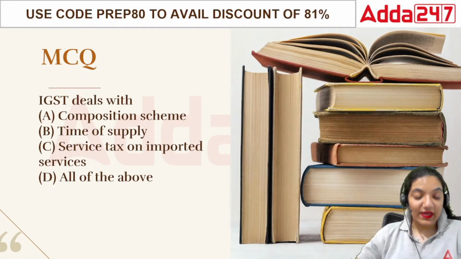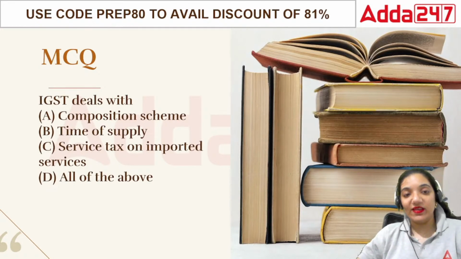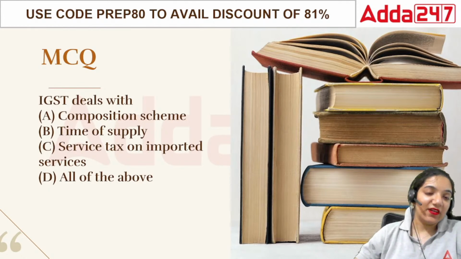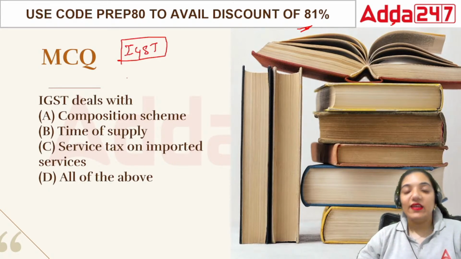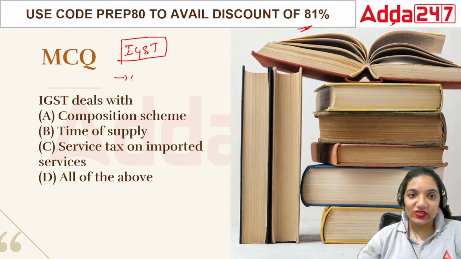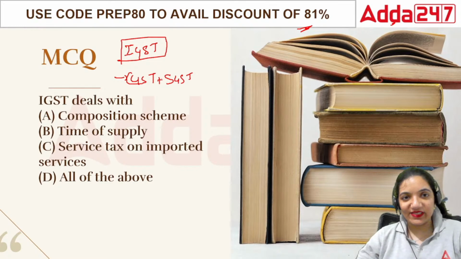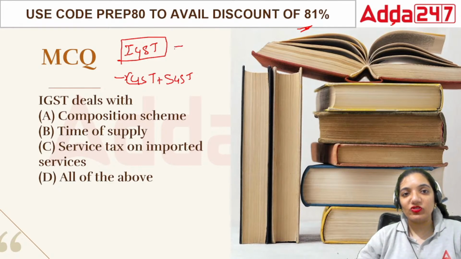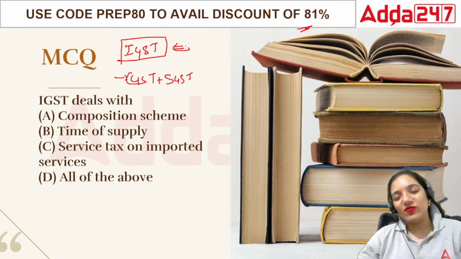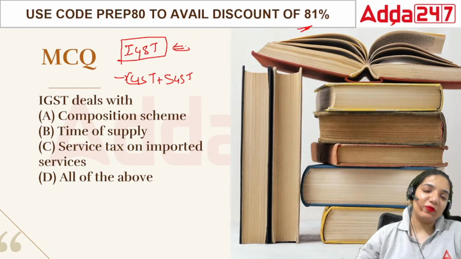Next question. The next question says IGST deals with integrated goods and service tax. So there are three things that I can tell you about GST. Number one, we have IGST, that is there in terms of central tax. If we have state, we have CGST and SGST. If we are making a sale between two separate states, there is possibility of questioning that which state should get the particular treasury, so which should get the particular taxation amount. So they have to impose IGST, so everything goes to the center itself. There is no fight between the two states.